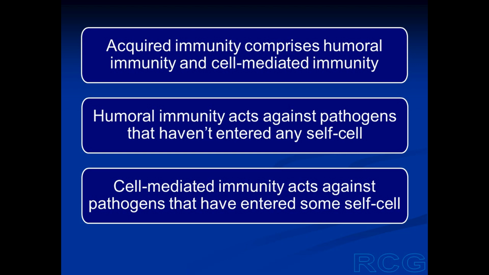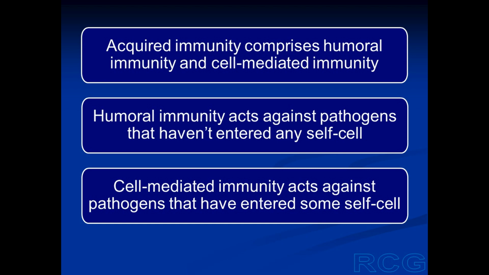Cell-mediated immunity is provided by T lymphocytes and it acts against intracellular pathogens, the pathogens which have succeeded in entering some of our own cells. So humoral immunity and cell-mediated immunity are generally able to guard us against all the pathogens.